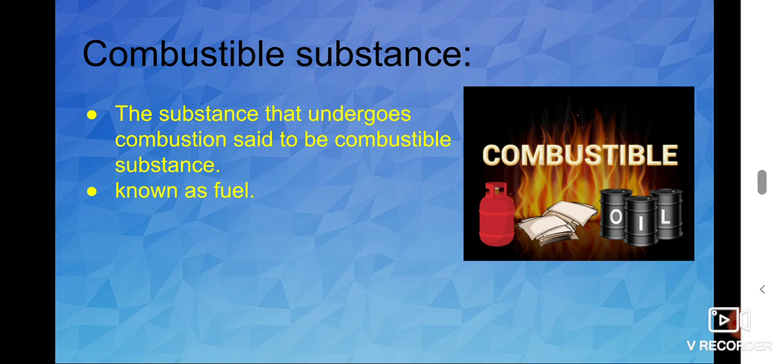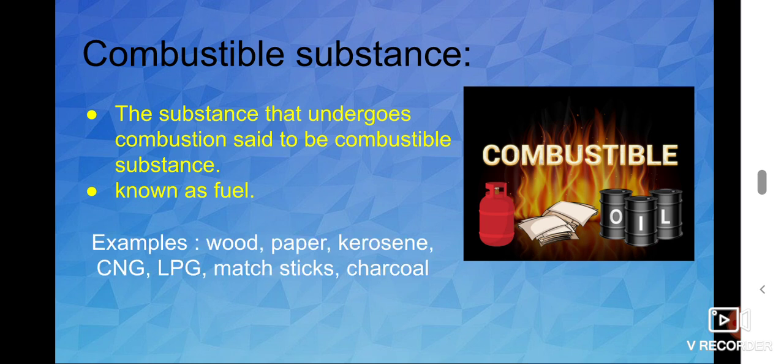Kerosene. It is used for the burning process. So it is a combustible substance. And petrol, yes, combustible. Diesel, yes, it is also a combustible one. So combustible substance means what? One which undergoes a combustion process.